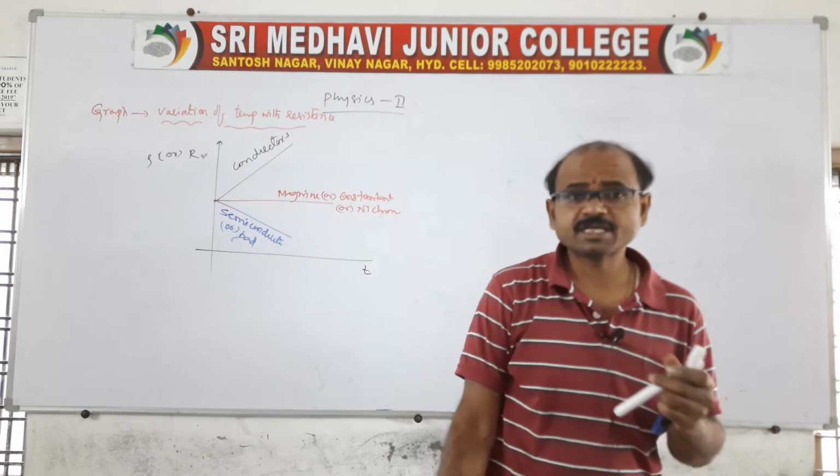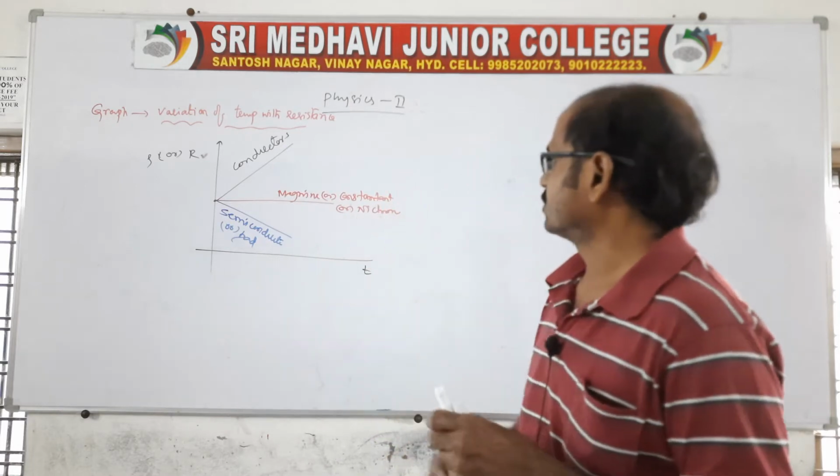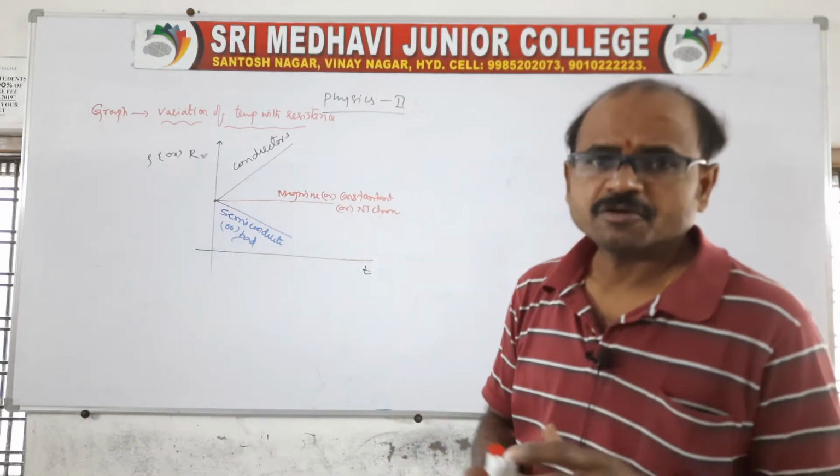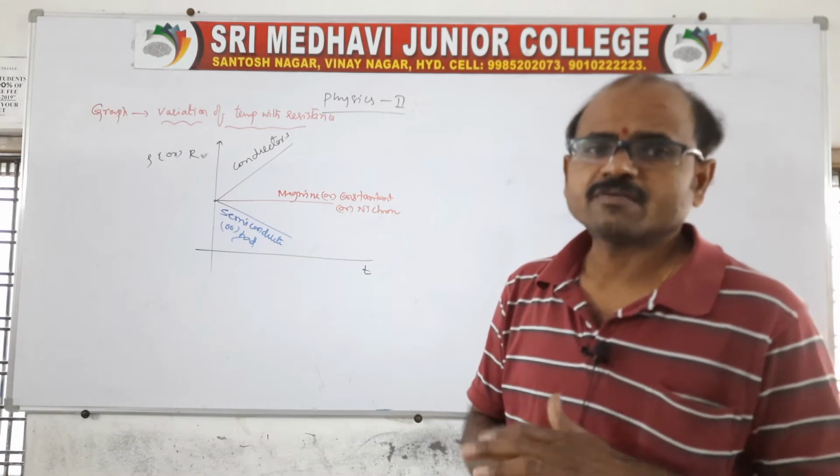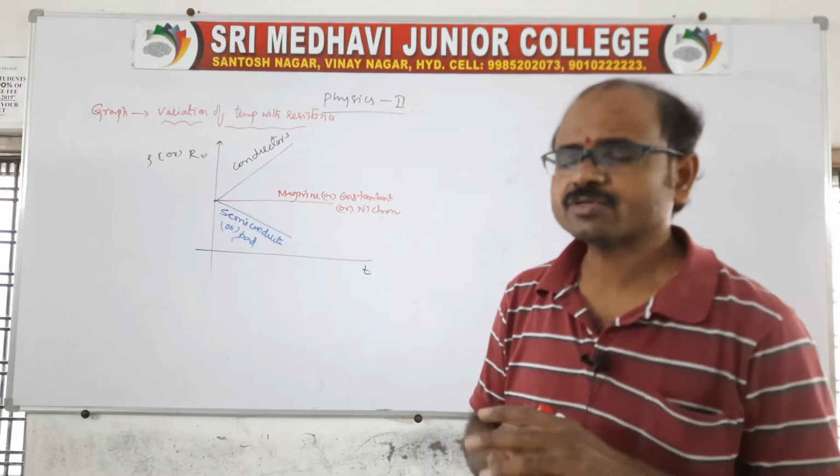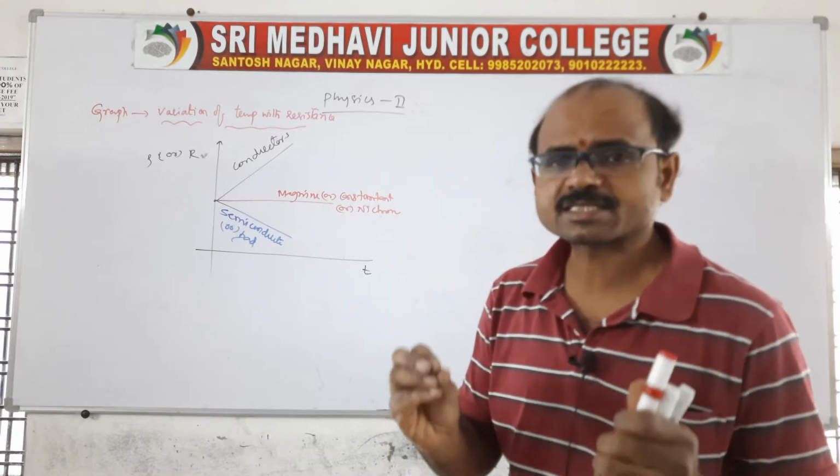Whereas for other materials like manganin or constantan, when temperature increases, resistance and resistivity remain constant.